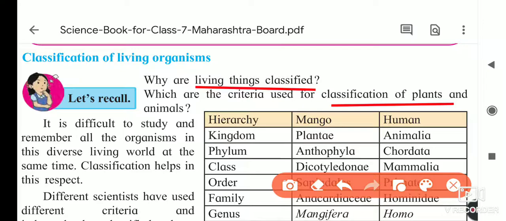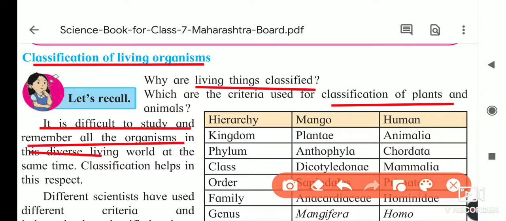So there are unicellular to multicellular, prokaryotic, eukaryotic, so many things. We studied it in the classification of living organisms. So it is difficult to study and remember all the organisms in this diverse living world at the same time. That is the answer to the first question.